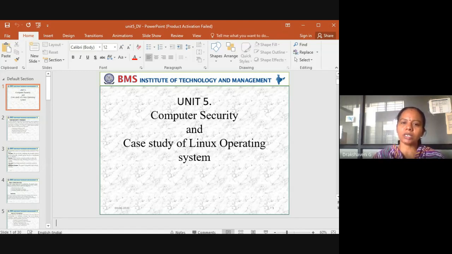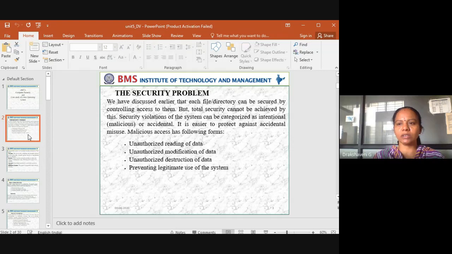So what is security? The security problem we have discussed earlier is that each file or directory can be secured by controlling access to them, but total security cannot be achieved by this. Security violation of the system can be categorized as intentional or accidental.